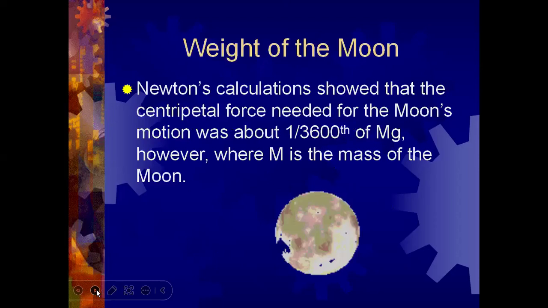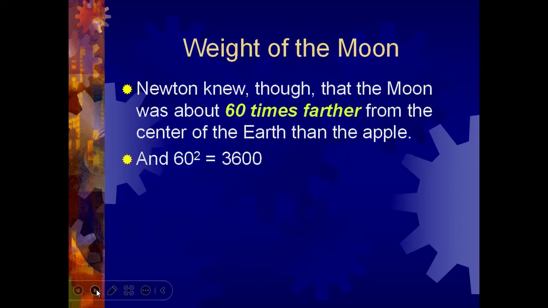Newton's calculation showed that the centripetal force needed for the moon's motion about the Earth was 1 by 3600 of the weight of that mass. So this is the calculation.